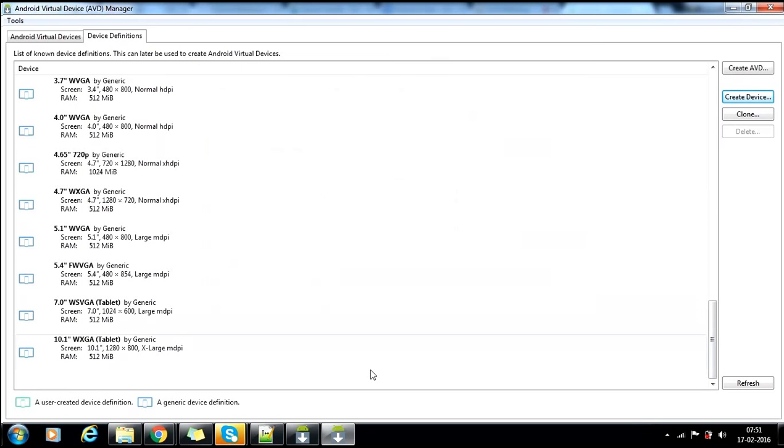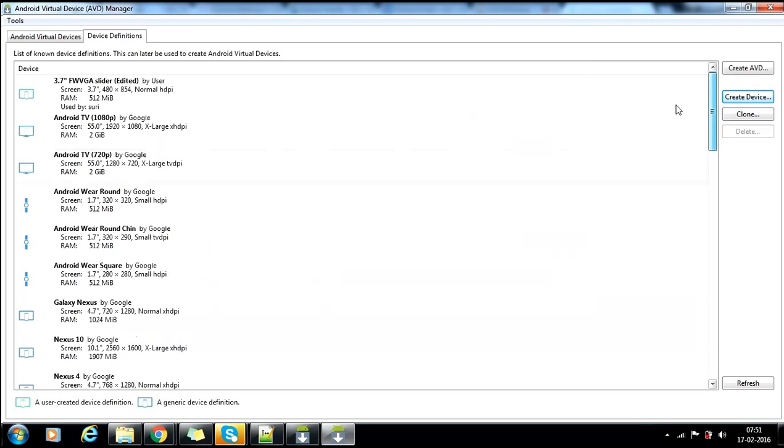You got my point. These are the standard devices. But if your requirement does not match all these devices, then what are you going to do? You need to create your own device as per your specification. The customer may ask, I need a device like this, with these screen inches, resolutions and RAM size, which may not be present in the default AVDs. Then you need to create your own device.